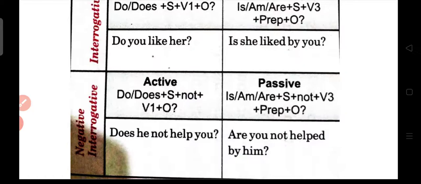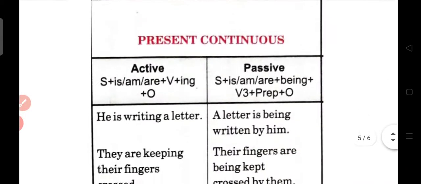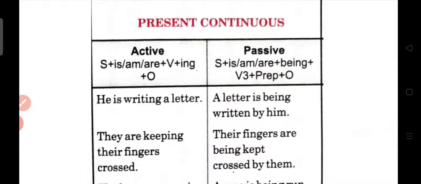Clear? Understood? That means simple present tense will change into present continuous tense, but we will not use ing as well as verb first form. Instead we'll use verb third form only. That is the change. Right? Now just come to the present continuous. If the sentence is already given in the present continuous tense, what you have to do?